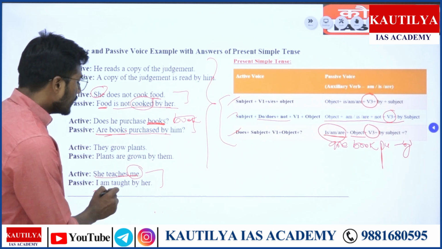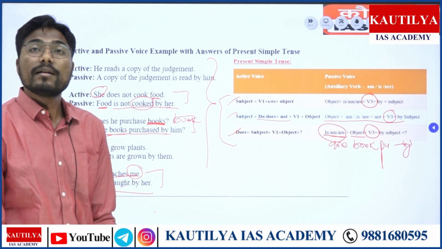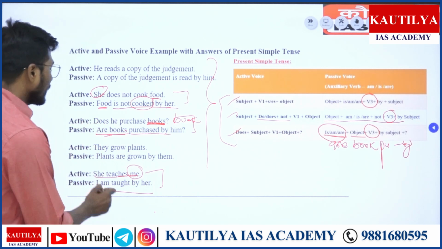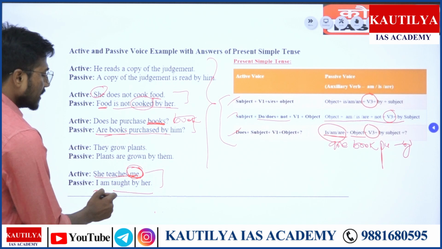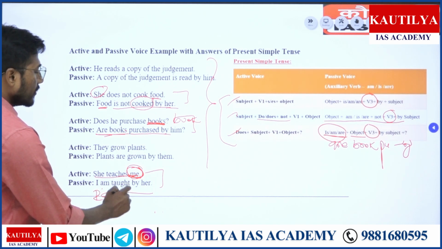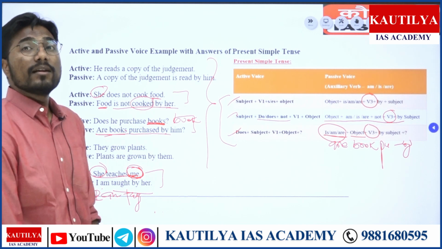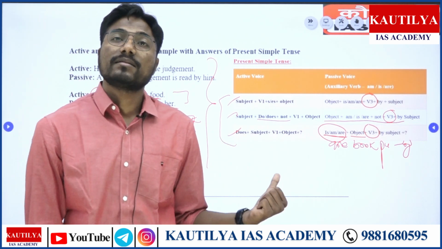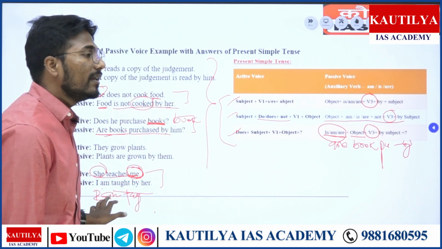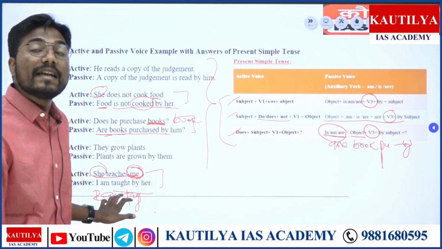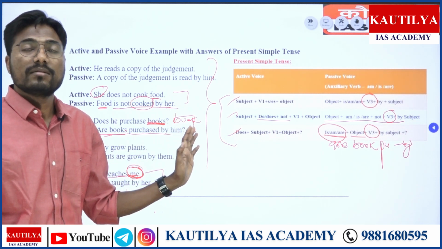So I am taught by her. Very simple, right? So here me becomes I, the object becomes the subject, then the auxiliary verb, then verb form number 3, and then by with the objective form of the subject. Sometimes you will have to understand the very nature of the sentence, and accordingly you will have to switch, right?